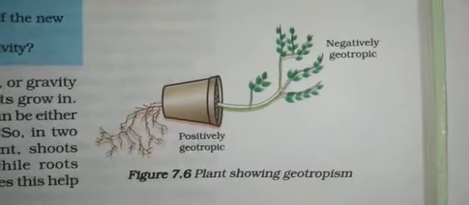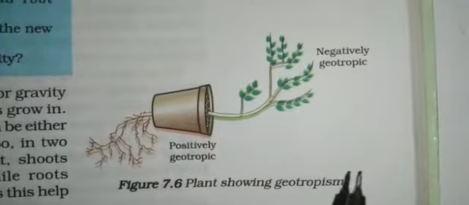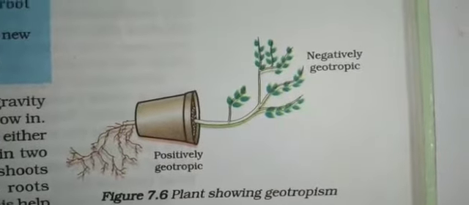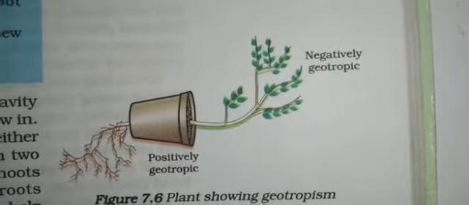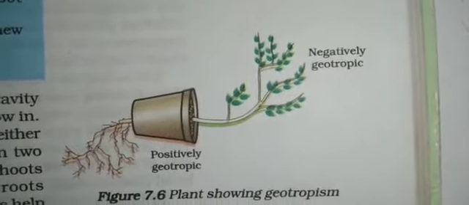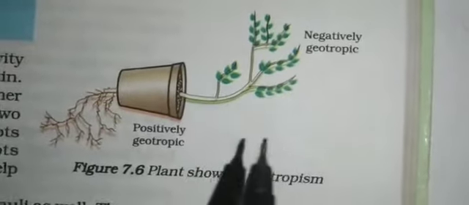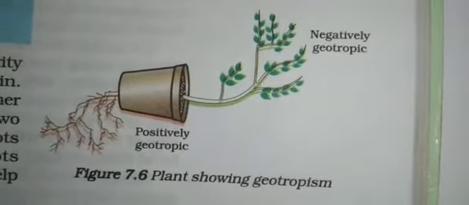So this upward and downward growth of shoots and roots respectively in response to the pull of the earth or gravity is called geotropism.